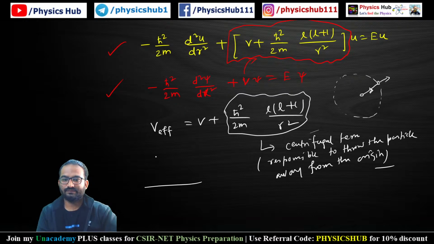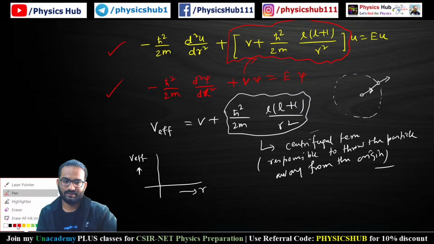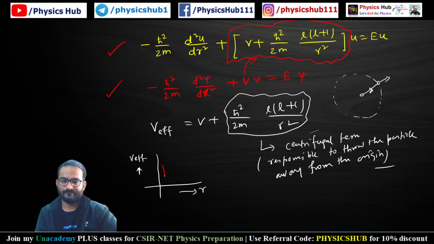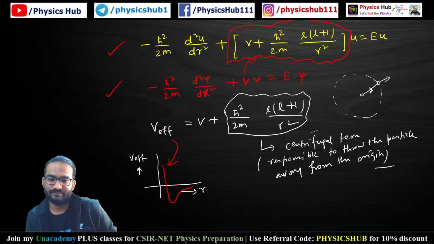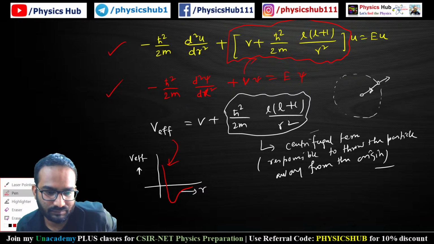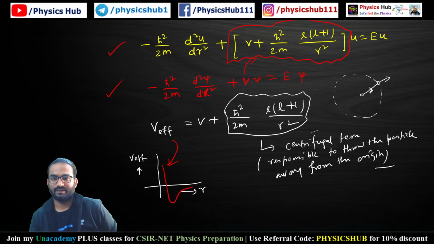If we plot this V effective versus r, what will be the form of this curve? You have already read it many times. So it will be the form like this, it will go like this. This is the form of V effective. Okay, so this is all about the solution of the Schrodinger equation.